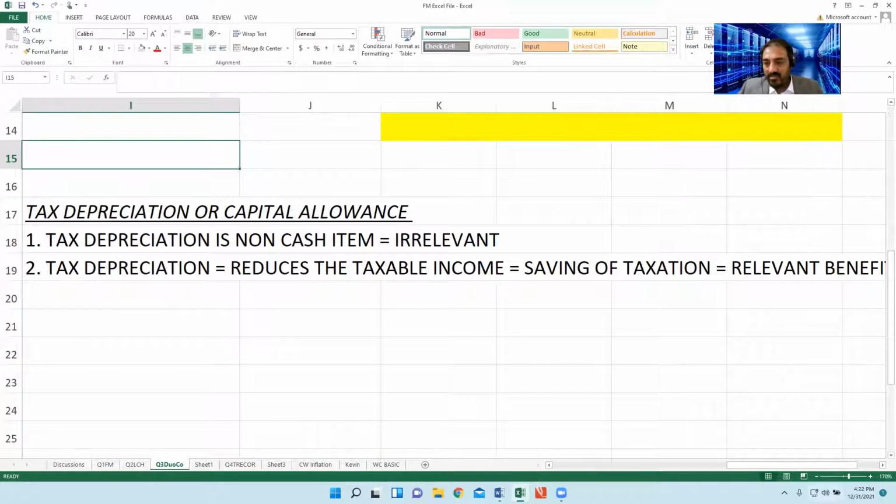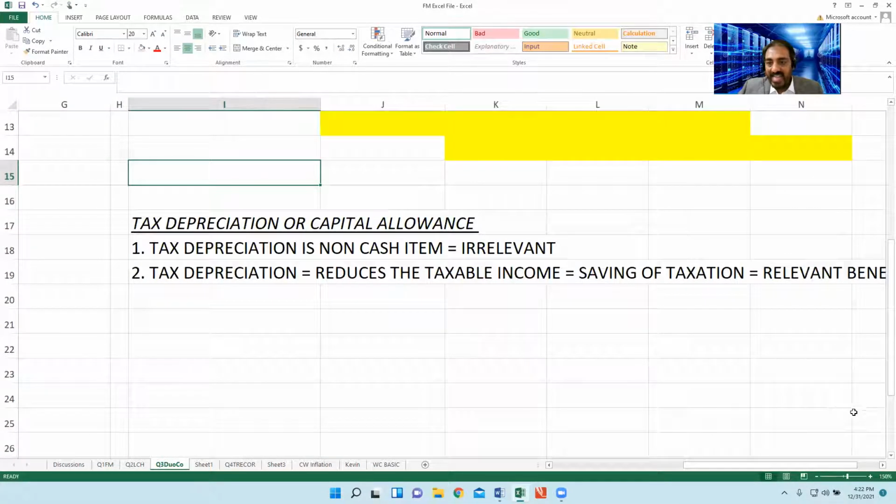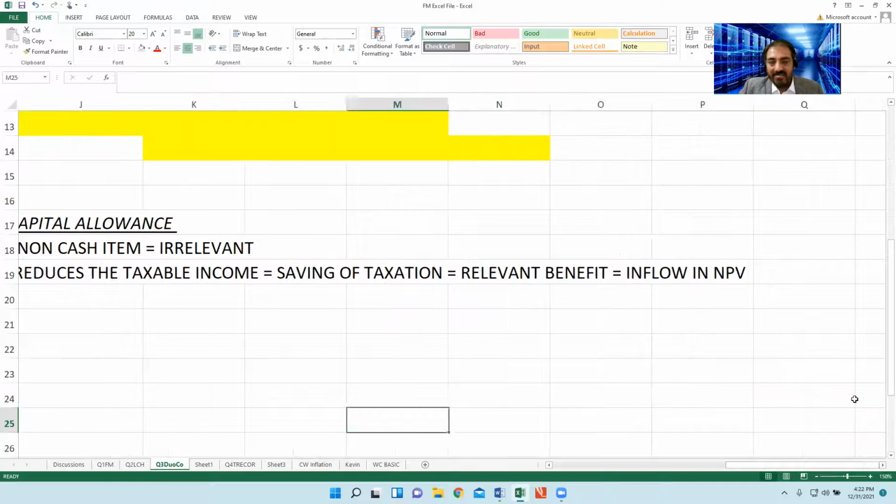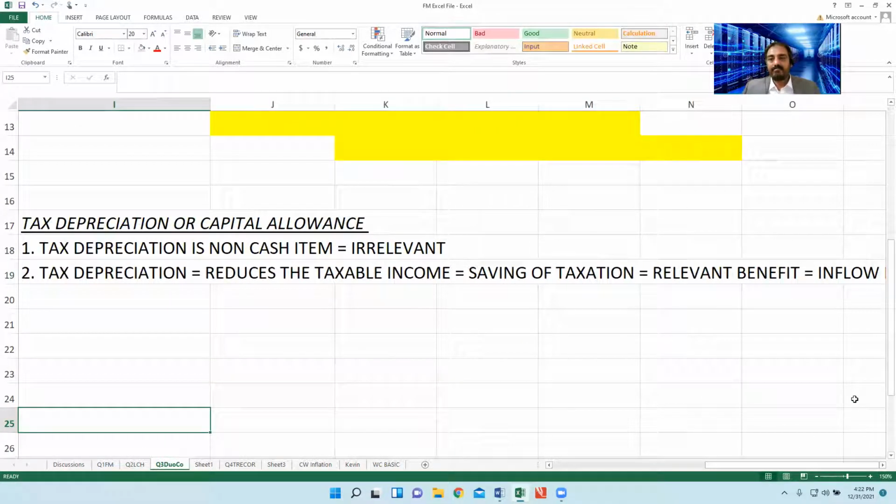This is the concept. What is the concept? Number one, tax depreciation is irrelevant. No doubt about it. No question. But if the tax authority allows the tax depreciation, that will affect our taxable income as a reduction.